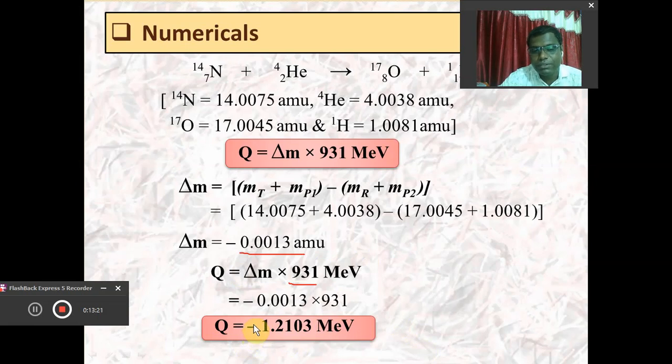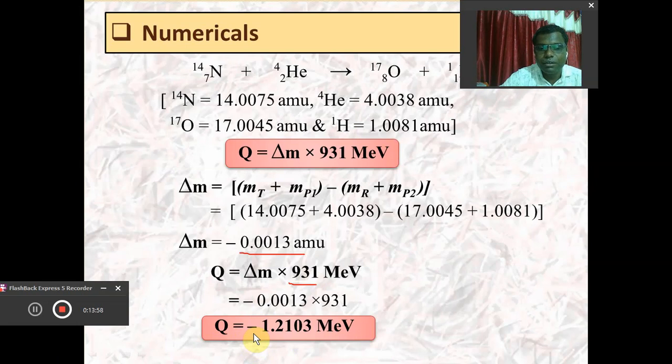This is having the negative sign. I think it is not necessary to repeat again what it means. The negative sign indicates that energy is taken up, or absorbed, to bring about the nuclear reaction, and hence this nuclear reaction is called an endoergic reaction. As the value of Q is negative, the energy is absorbed, and if the value of Q is positive, then we say the energy is evolved and the reaction is called exoergic. But the Q value that we got here has the negative sign.